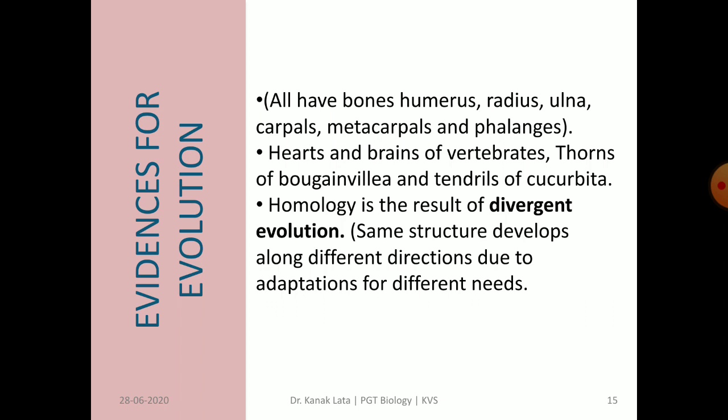Another example is heart and brain of vertebrates. Next, in plants, is thorn of bougainvillea and tendrils of cucurbita. Here both thorns and tendrils are modifications of a stem but have different functions. Homology results in divergent evolution, that is, the same structure develops along different directions through adaptation for different needs.